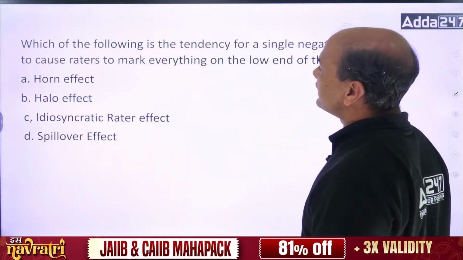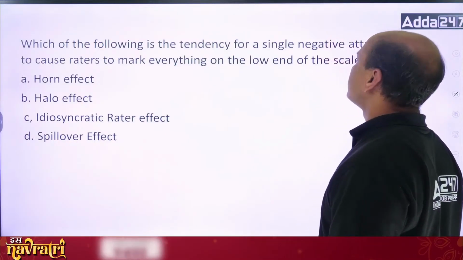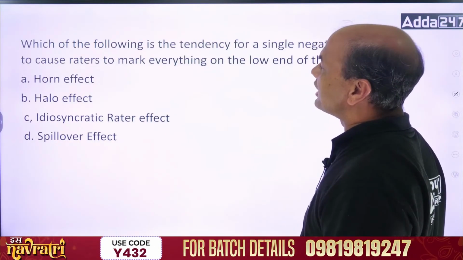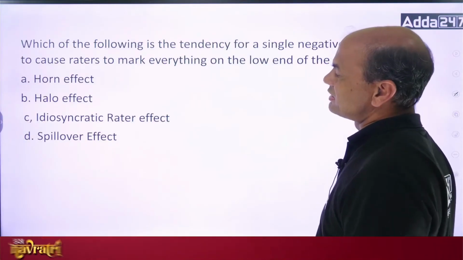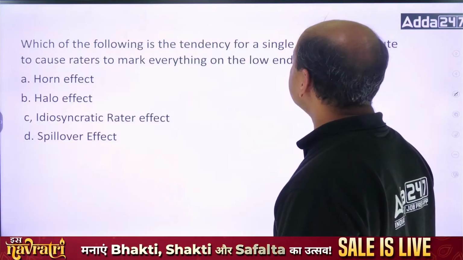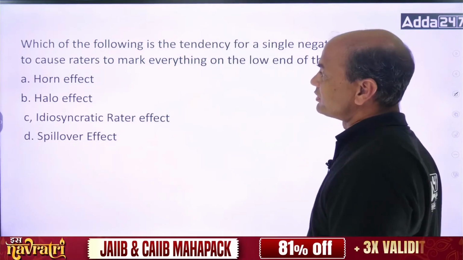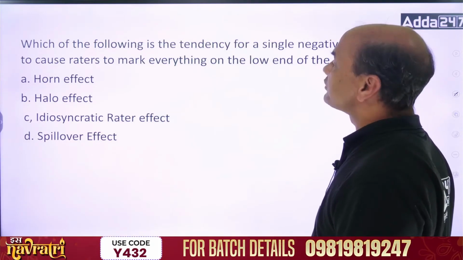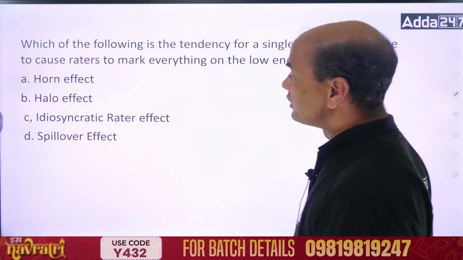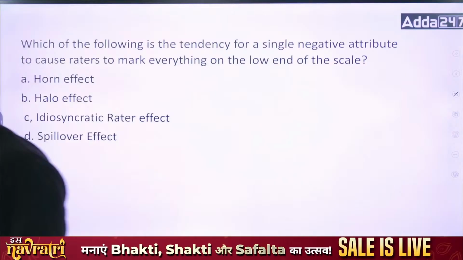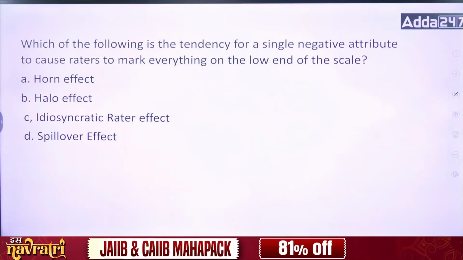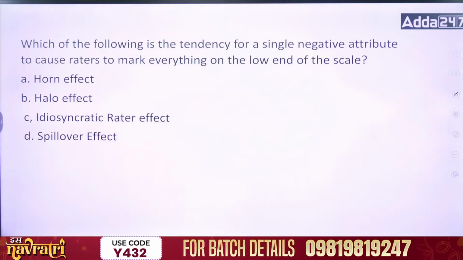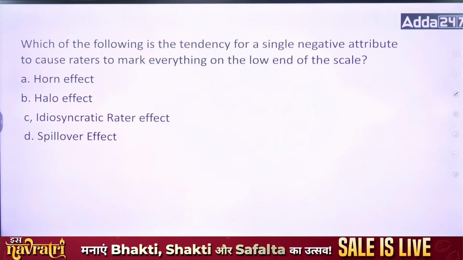Which of the following is the tendency for a single negative attribute to cause raters to mark everything on the low end of the scale? So which is this tendency for a single negative attribute to cause the raters, means the one who is giving the rating, to mark everything on the low end of the scale? Low end of the scale. Low end. Kindly note, low end of the scale. Now this question may be asked in your exam. I have seen this question once or twice. Okay? So it may be asked. You can't say immediately that it will be asked every time because it's not there in your book.